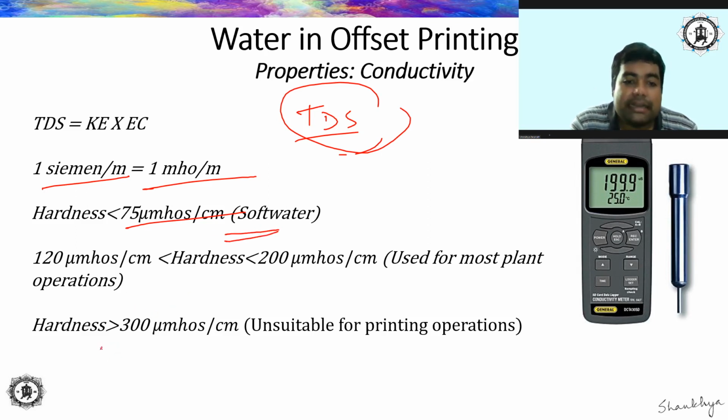If it is greater than 200, or greater than 300, it is known as hard water. For normal operation, the water that you are choosing for your plant operations, for your pre-production operation, that should range from 120 to 200 micromoles per centimeter. This is very much important. Okay.